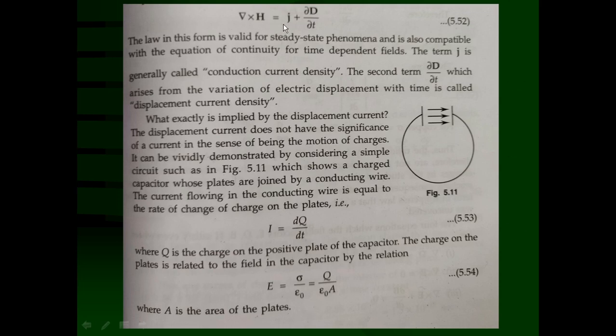Del cross H is equal to J plus del D upon del t. The law in this form is valid for steady state conditions as well as for dynamic conditions, and is also compatible with the equation of continuity for time dependent fields. The term J is generally called the conduction current density, and the second term, del D upon del t, which arises from the variation of the electric displacement with time, is known as displacement current density.